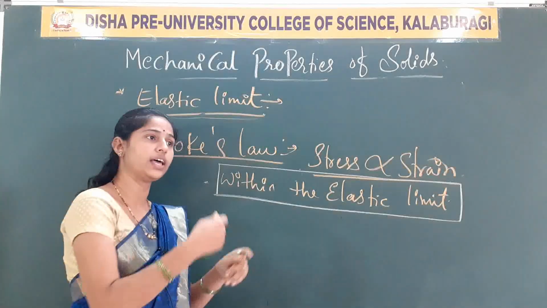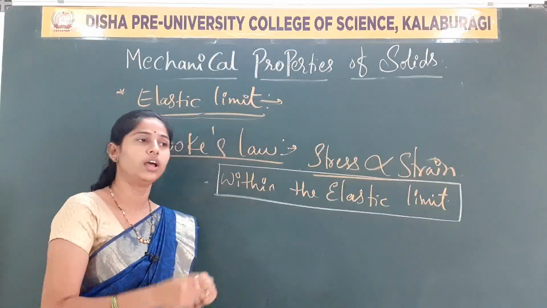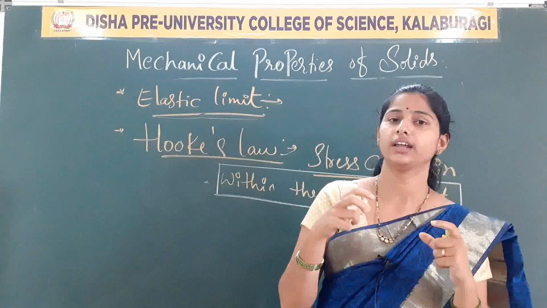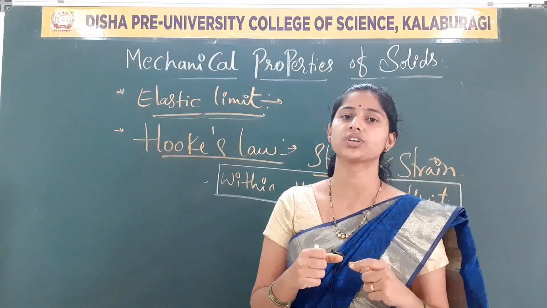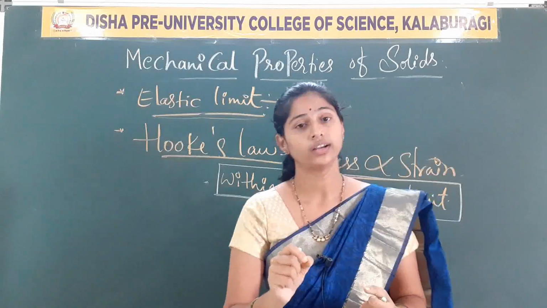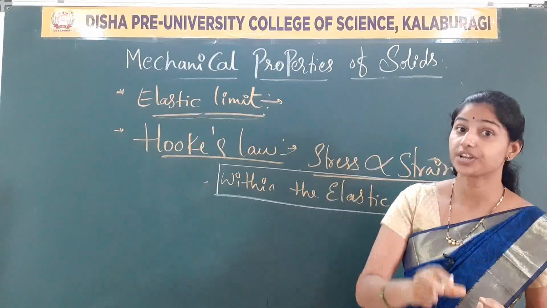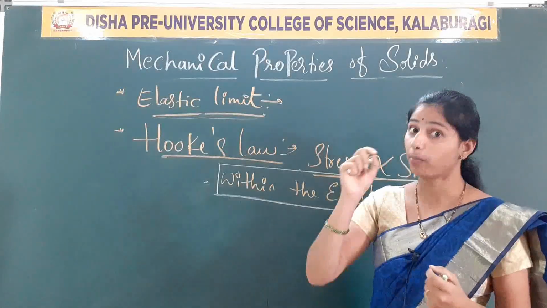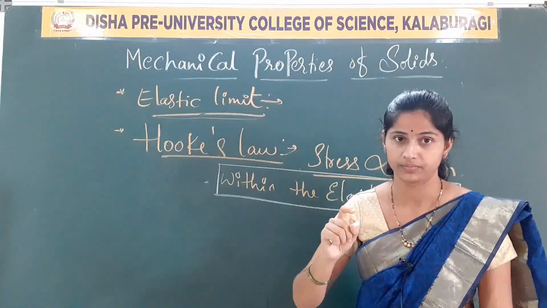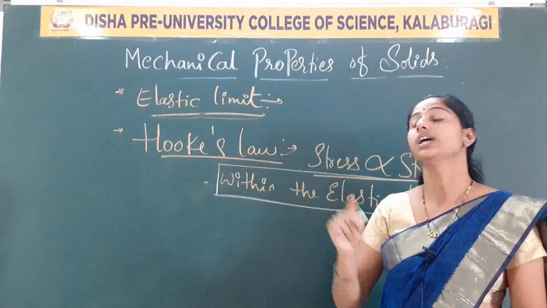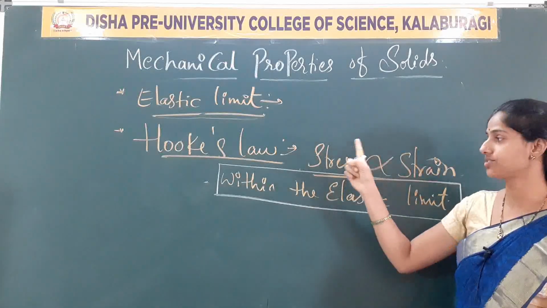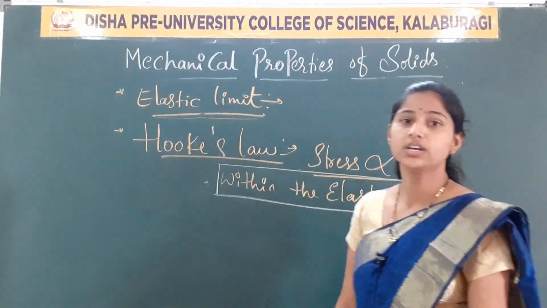Within the elastic limit means a body which can bear the maximum stress up to a certain point, where the property of elasticity holds. For that purpose only we consider this law and state that stress is directly proportional to strain.